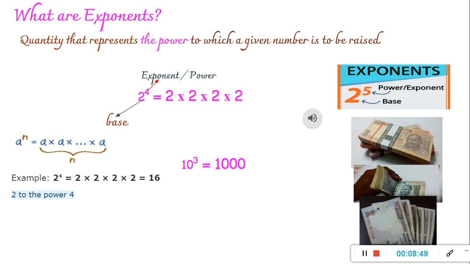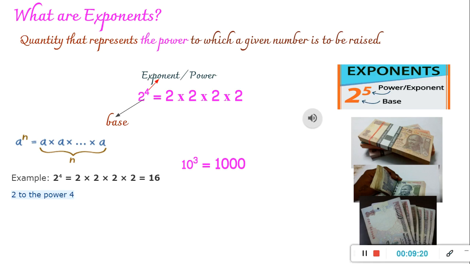So in this way, we can represent numbers, especially bigger numbers or smaller numbers, as exponents or using powers of numbers. Right? Let us look at this example. Now let's say that you have 1,000 rupees, maybe in the form of some 10 rupee notes.